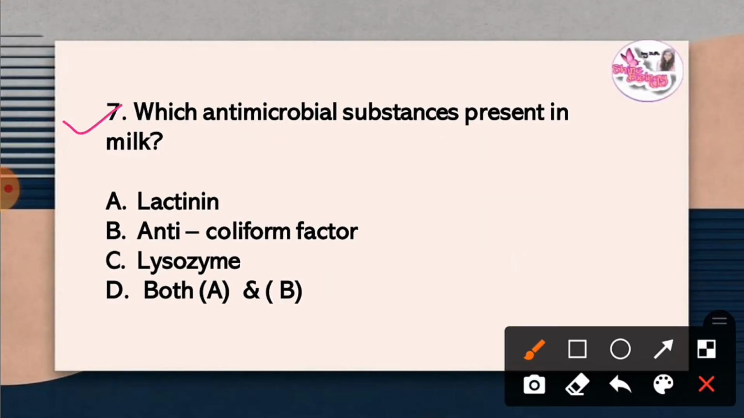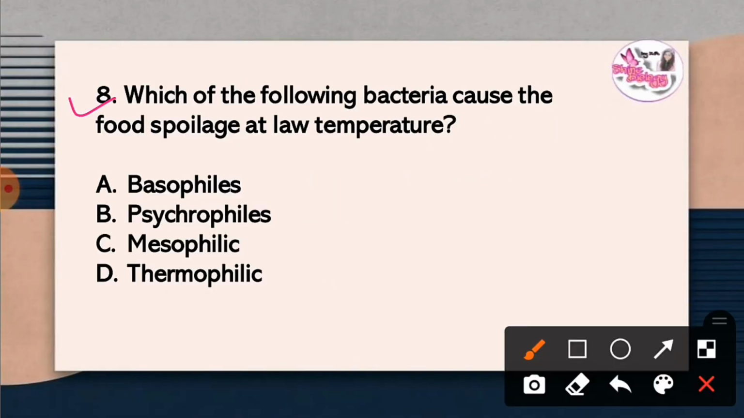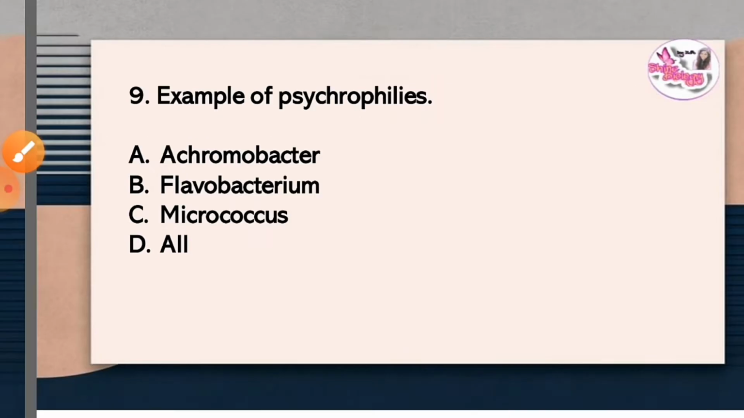Question 7. Which antimicrobial substance is present in milk? The correct answer is option D, both A and B. Lactinin and anticoliform factor are the antimicrobial substances present in milk. Question 8. Which of the following bacteria cause food spoilage at low temperature? The correct answer is option B. Psychrophiles are bacteria that cause food spoilage at low temperature.